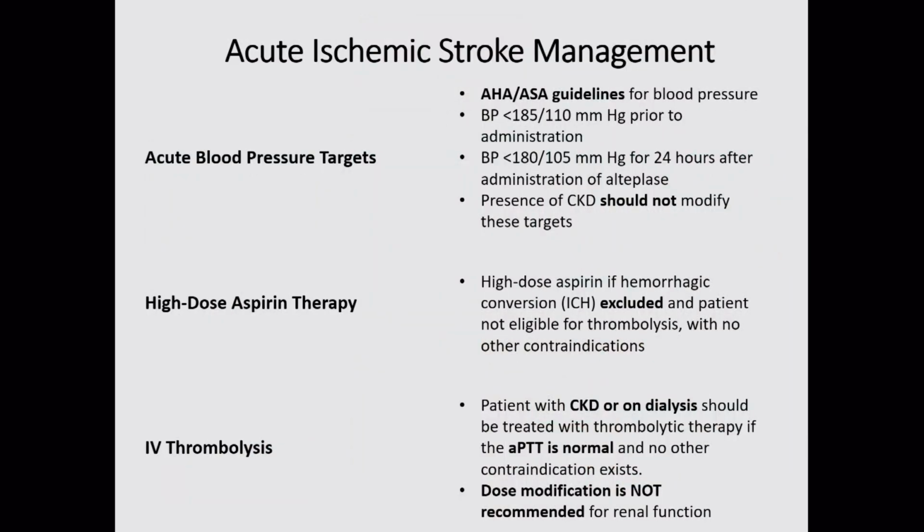We will come to the management of acute ischemic stroke point-wise as per the AHA/ASA guidelines. In short, the blood pressure target should be less than 185. This is ischemic stroke we are talking about first, not hemorrhagic stroke. So BP targets are according to the AHA guidelines, and the presence of CKD or 5D should not modify these targets. We have to give them aspirin therapy, only not to be given if it is hemorrhagic stroke.